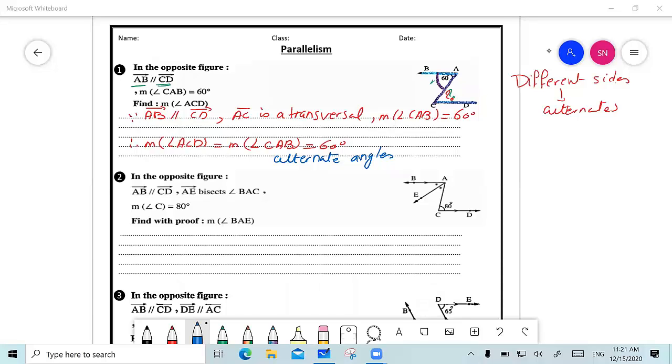Okay, so let's go now for number 2. In number 2, I was given that AB is parallel to CD. The first question I should ask myself is, what is the line joining between them? The line joining between them is AC, so AC is my transversal. I was given that the measure of angle C is equal to 80 and that AE is an angle bisector.